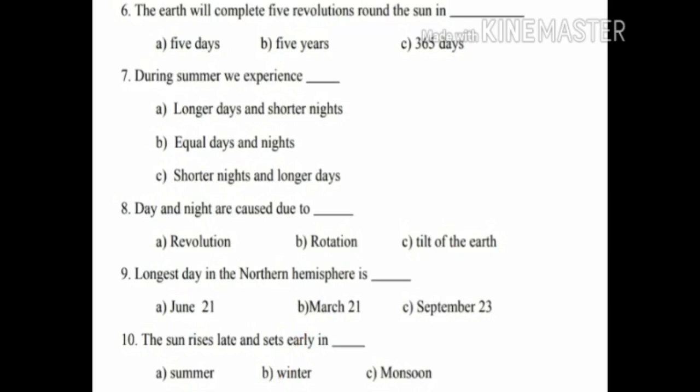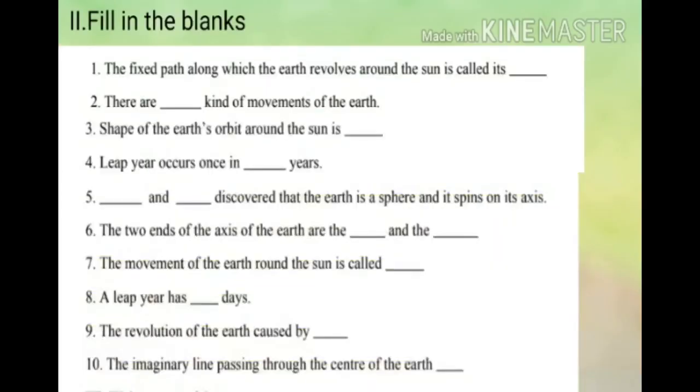Children, next we are going to see fill in the blanks. First question, the fixed path along which the earth revolves around the sun is called its dash. Answer is orbit. Second question, there are dash kinds of movements of the earth.